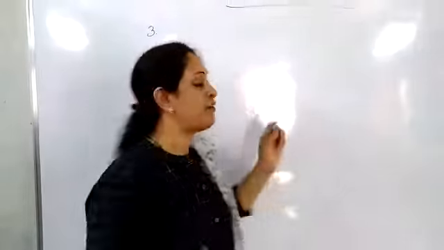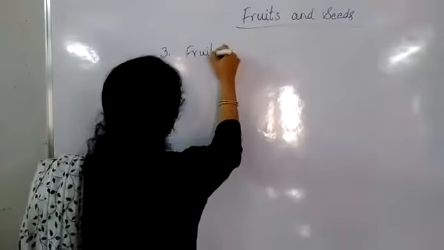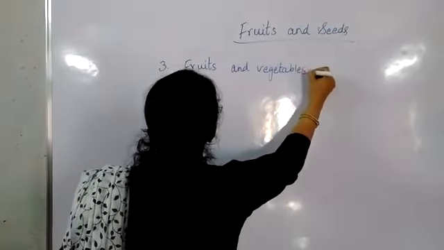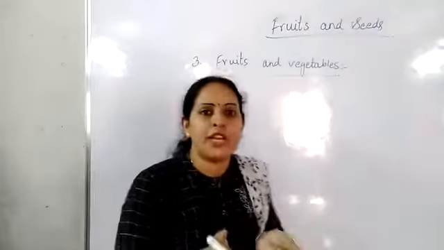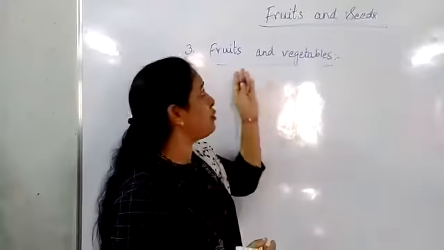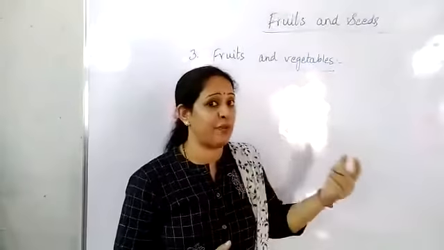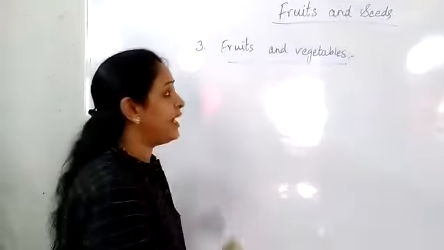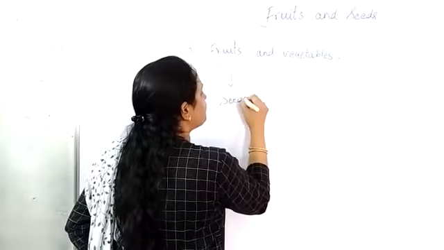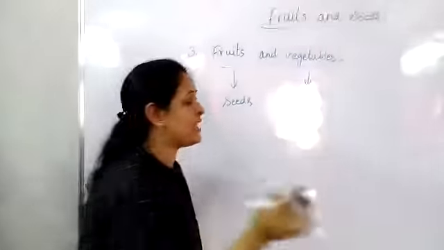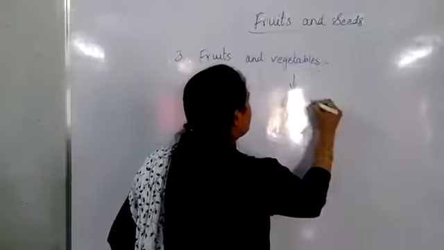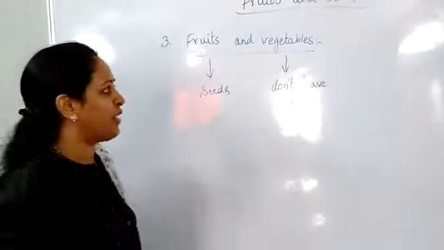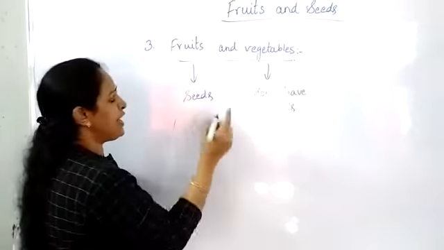The third topic is fruits and vegetables. If anybody gives you many things, how can you sort out which is a fruit and which is a vegetable? What is the difference? Fruits have seeds inside, and vegetables don't have seeds inside. So now I will give a few examples. You can think about which is a fruit and which is a vegetable.